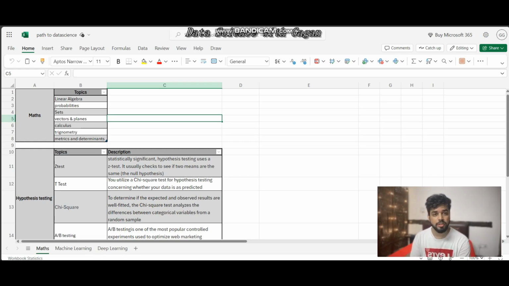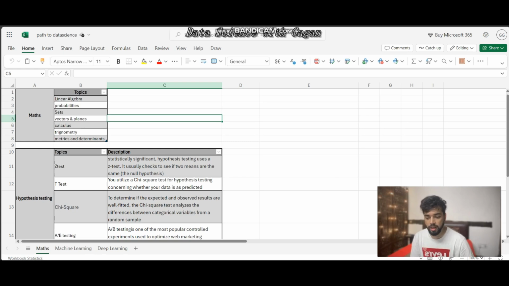Then we have calculus. Calculus means integration and differentiation, which we use while creating deep learning algorithms. And then we have trigonometry, which we mostly use while creating activation functions in deep learning. And then we have matrices and determinants. Matrices and determinants we use mostly when it comes to image pre-processing and image operations.